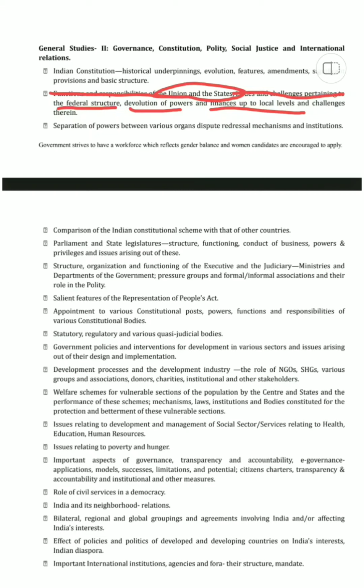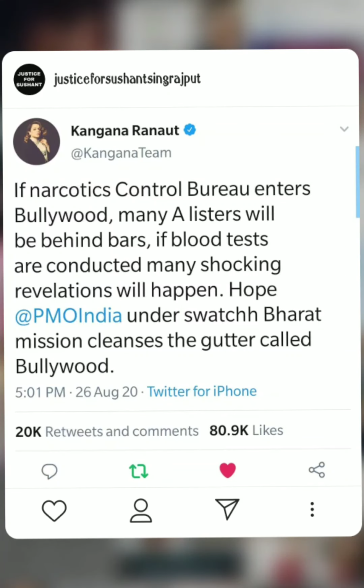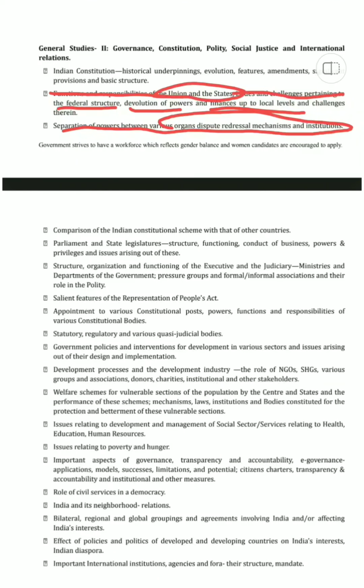Then separation of powers between various organs, dispute redressal mechanisms and institutions. Now if you see, when it was a money laundering case, ED was there, and CBI was there for suspecting the case, looking out for the proofs and evaluating the murder part. Now we see that NCB has also taken it up and put itself forward to look over this matter.